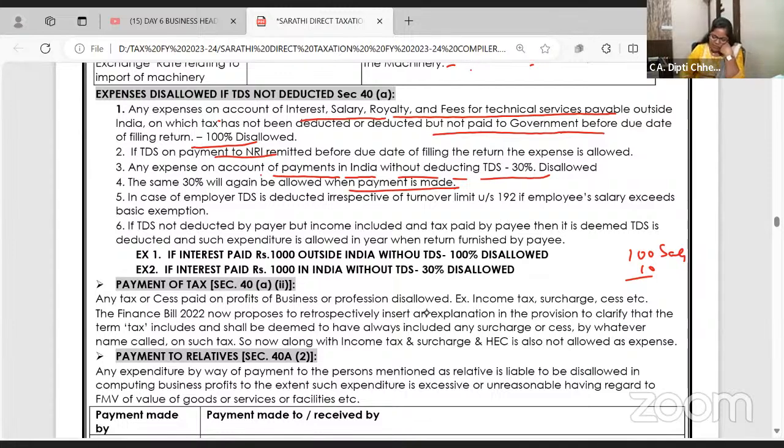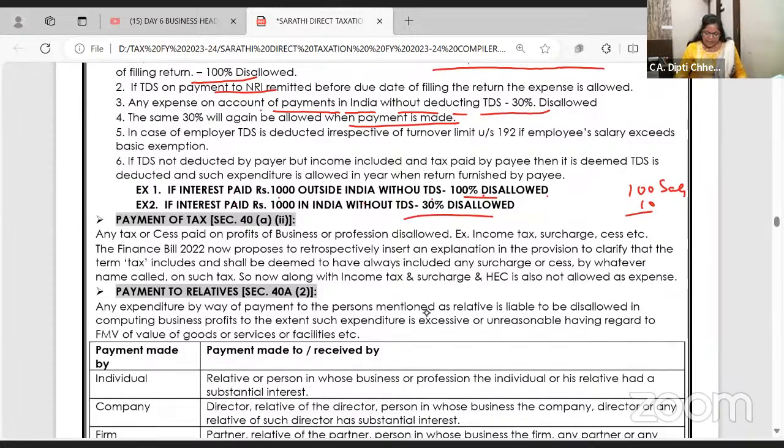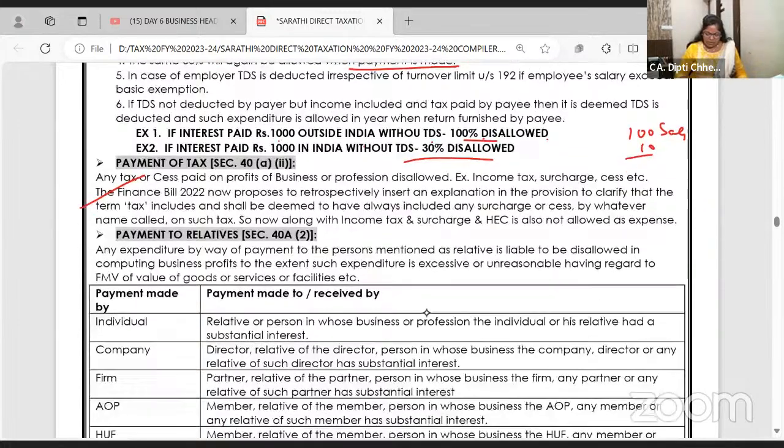So the gist I have given on the board: if interest of 1,000 is paid outside India without TDS, 100% is disallowed. If interest of 1,000 is paid in India, 30% is disallowed. Clear? Right. Payment of taxes is not allowed.